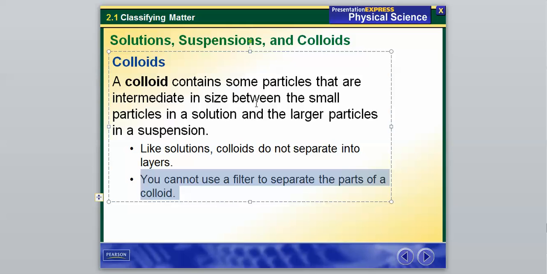We'll go over this one in more detail in class because it does get a little confusing, but that's the best way I would remember it: a solution has really small particles, everything's dissolved. A colloid has particles that are a little bit bigger. They don't quite dissolve all the way, but they're not going to separate out like a suspension does. And to wrap it up, we'll get some examples. We'll go over more examples in class for that one.